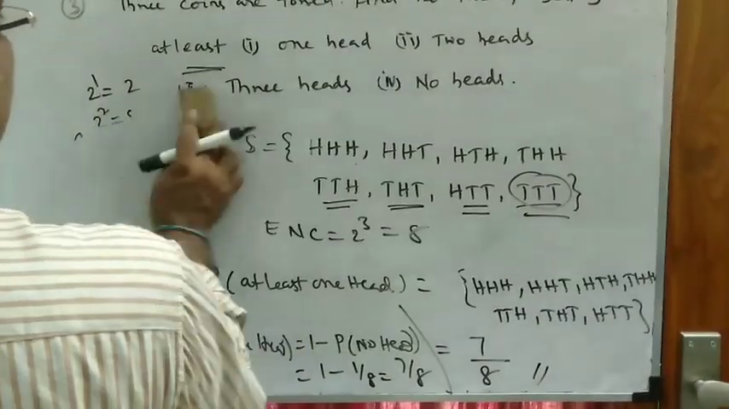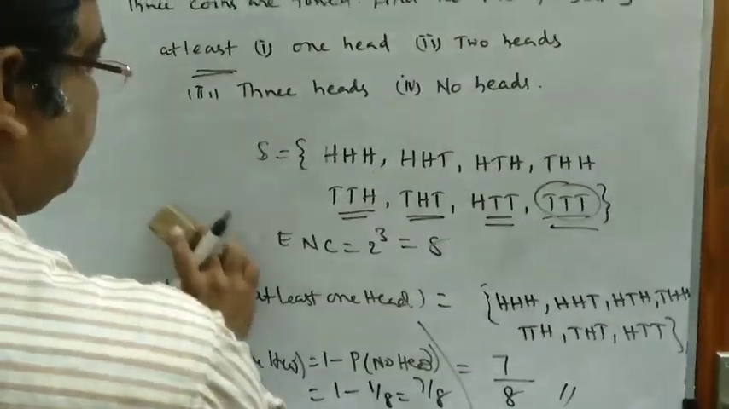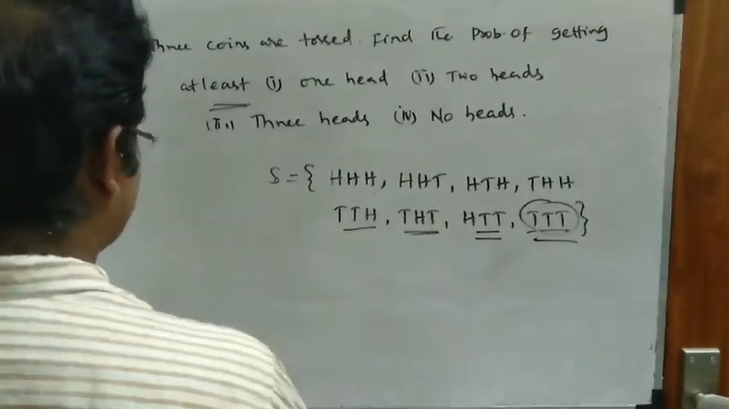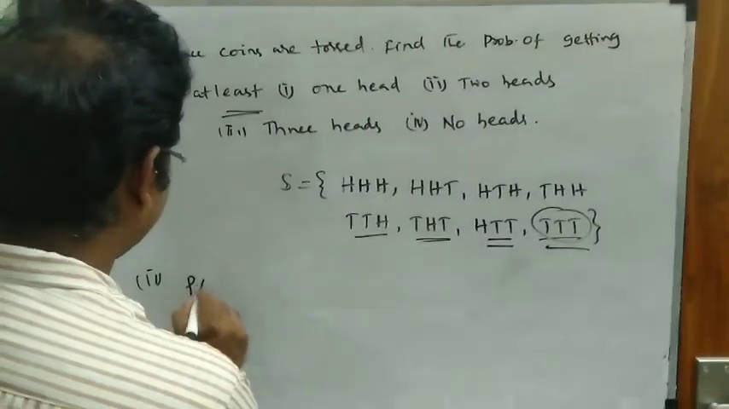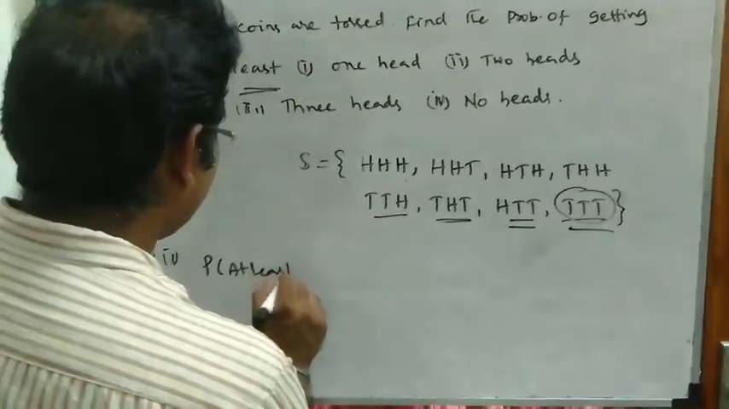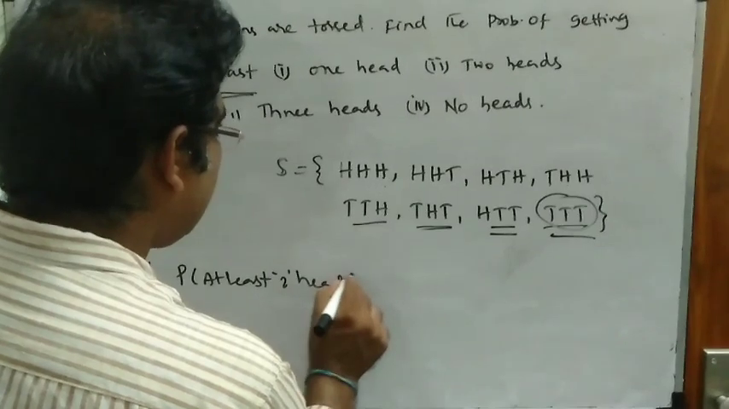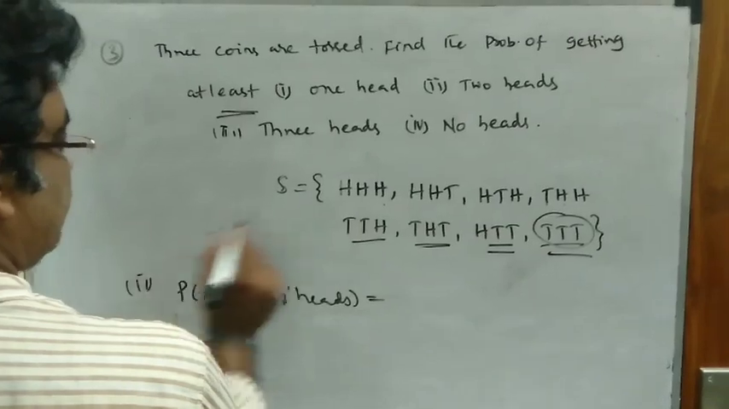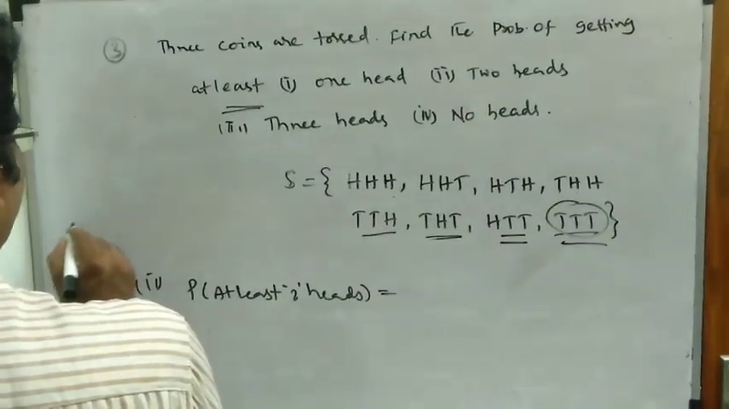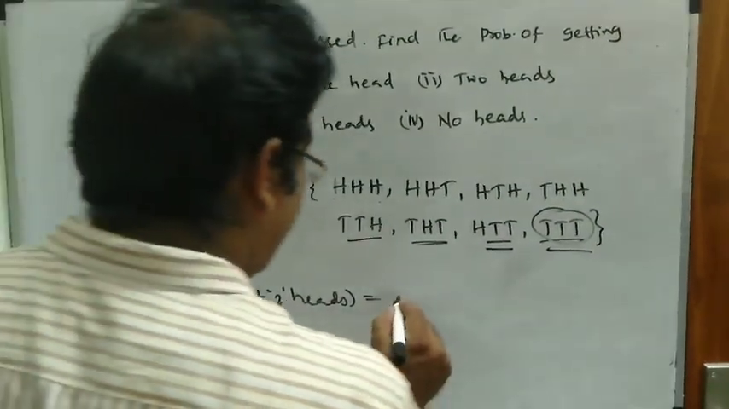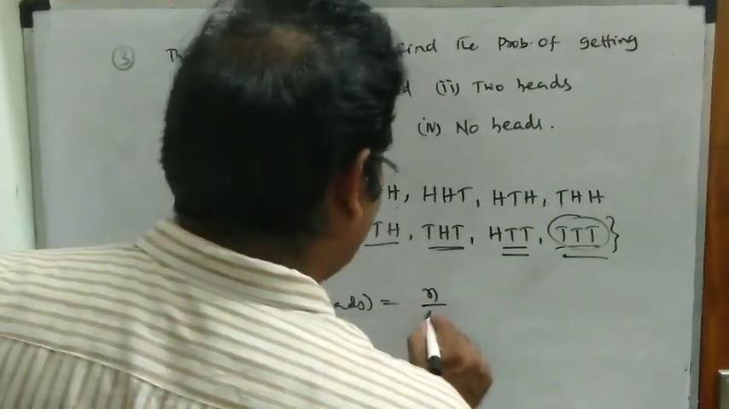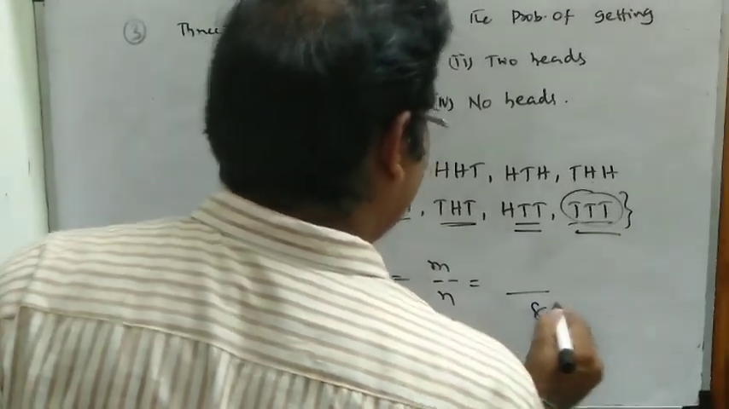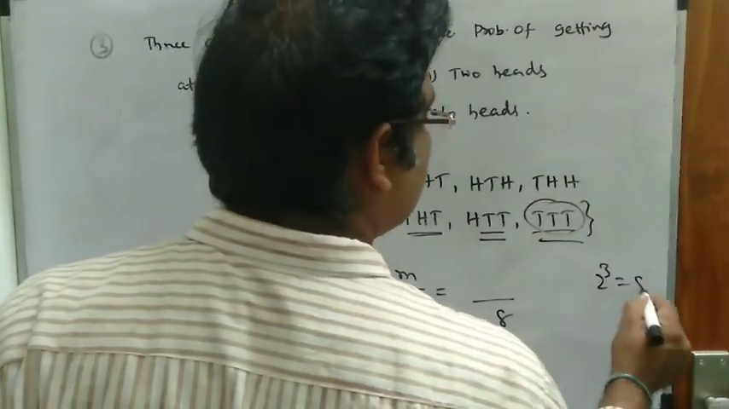So now I'm coming to the second one, at least two heads. The probability of getting at least two heads. At least two heads means minimum two heads. Minimum two heads means the sample space containing the favorable number of cases. Here I can write the favorable number of cases by total number of cases, m by n. In general we write m by n. So n is already 8 because it is 2 cube, and 2 cube is equal to 8.